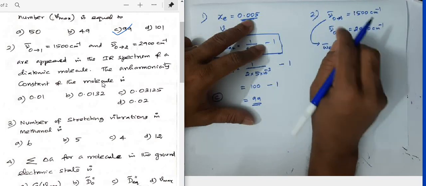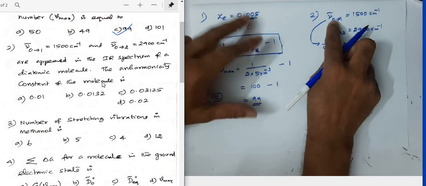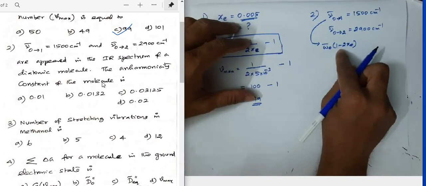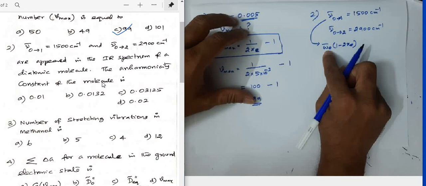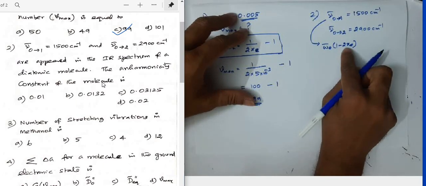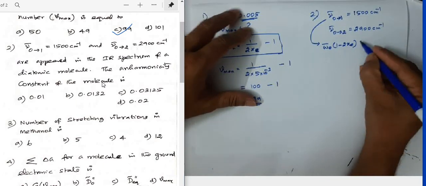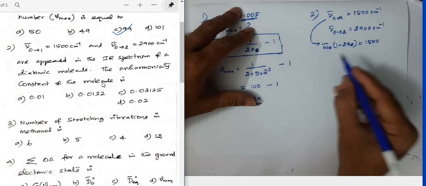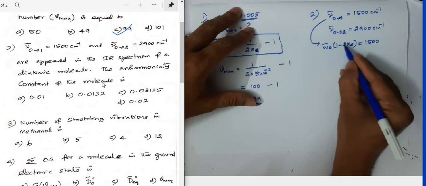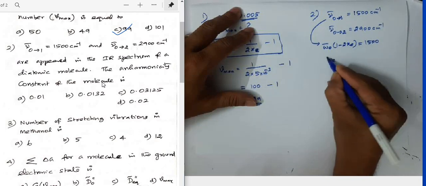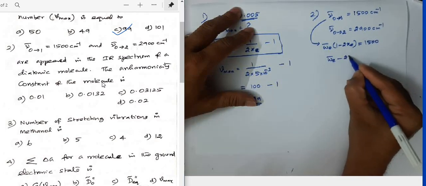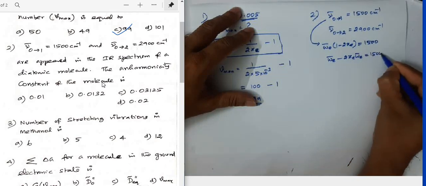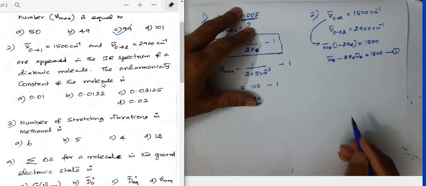The frequency of the spectral line which appears for the fundamental transition is equal to omega e bar into 1 minus 2 xe, where omega e bar is the equilibrium vibrational frequency and xe is the anharmonicity constant, which is equal to 1500. If you multiply inside, you get omega e bar minus 2 xe omega e bar equal to 1500. I'll take this as equation number 1.